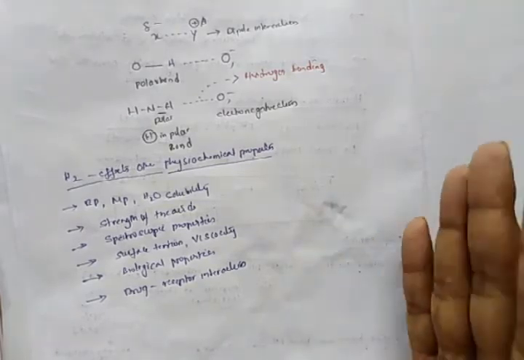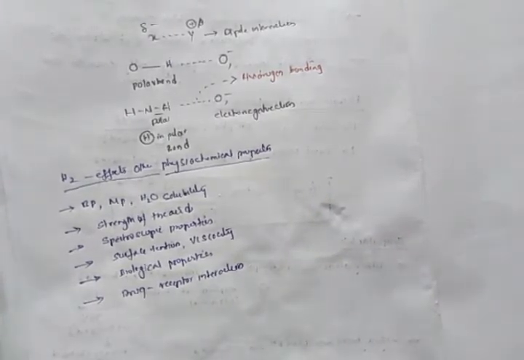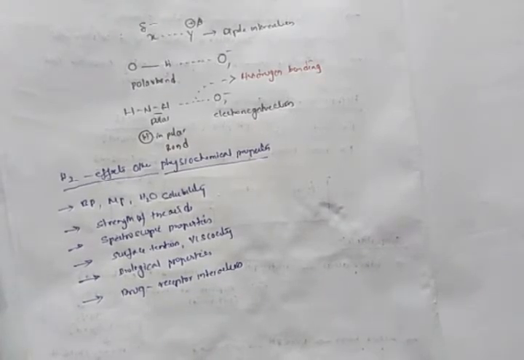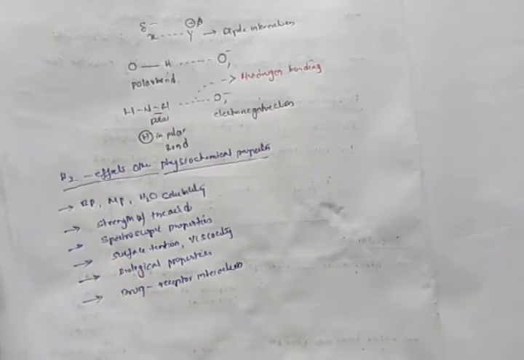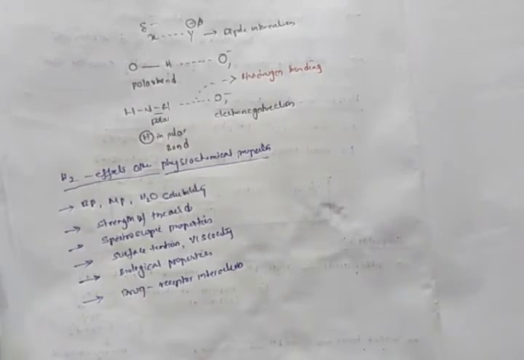So this hydrogen bonding phenomenon can be seen in various compounds. Those compounds which have a polar bond along with an electronegative atom generally involve hydrogen bonding. The best example is water. The water molecules are bound or attracted towards each other by hydrogen bonding. Most of the bonding in water is generally hydrogen bonding.